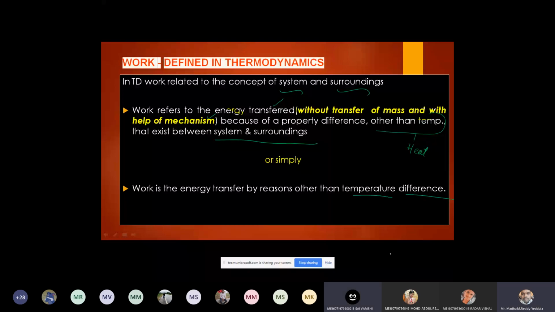Okay, sir. Yeah, you will get more clarity in coming slides. Right. Now we will see what is displacement work. Very simple. Very easy also.